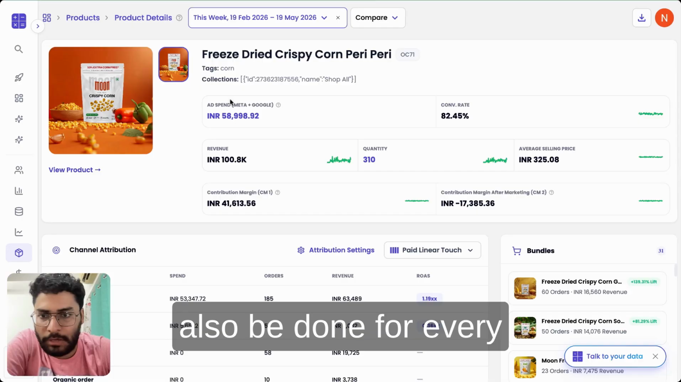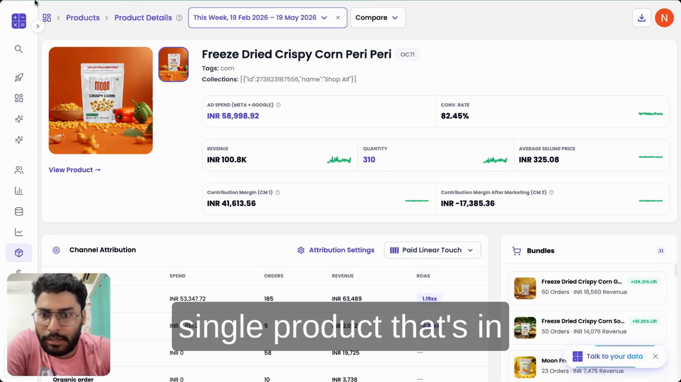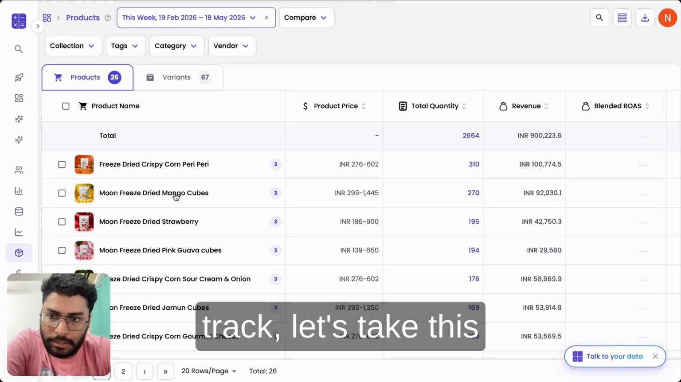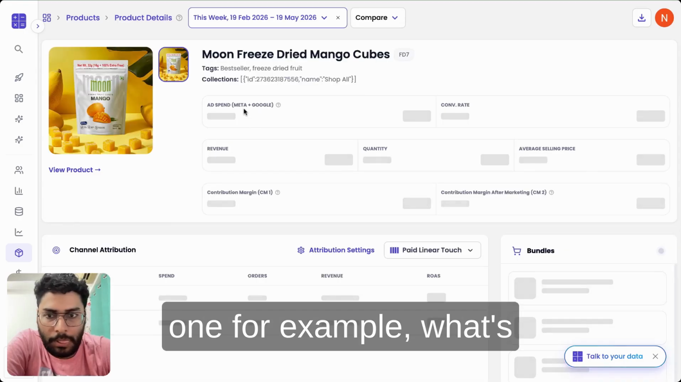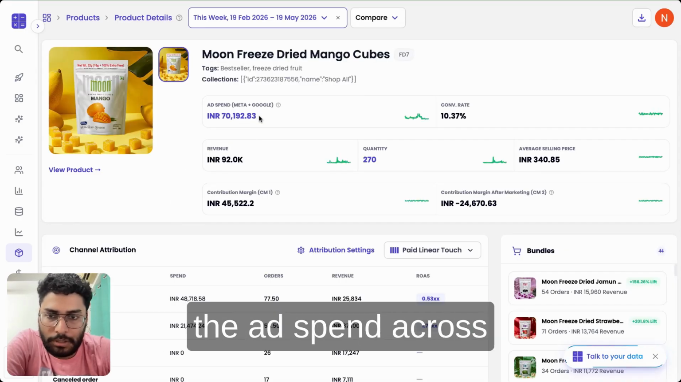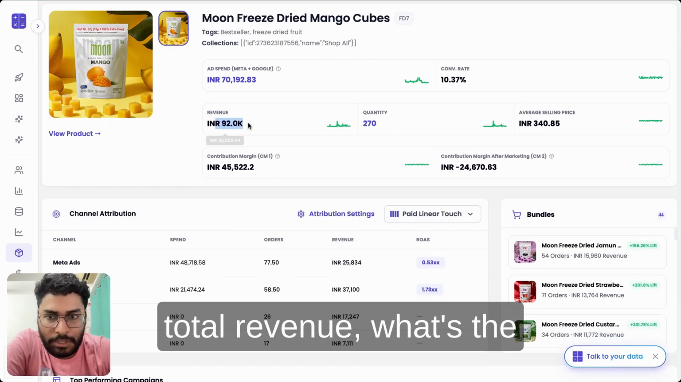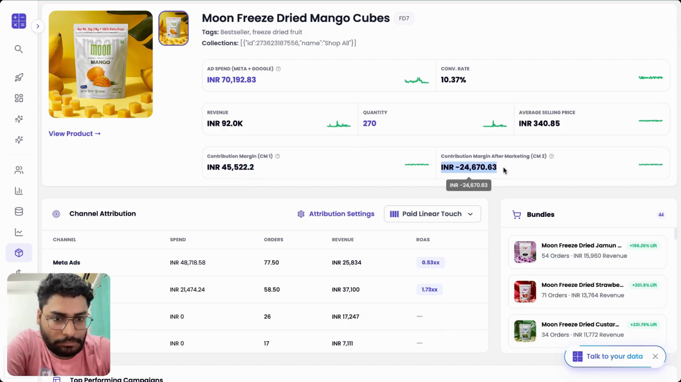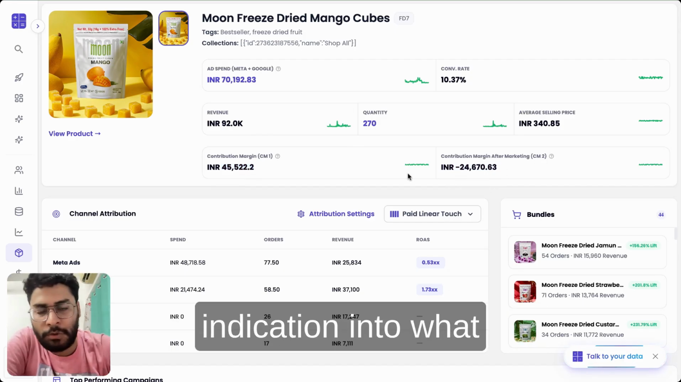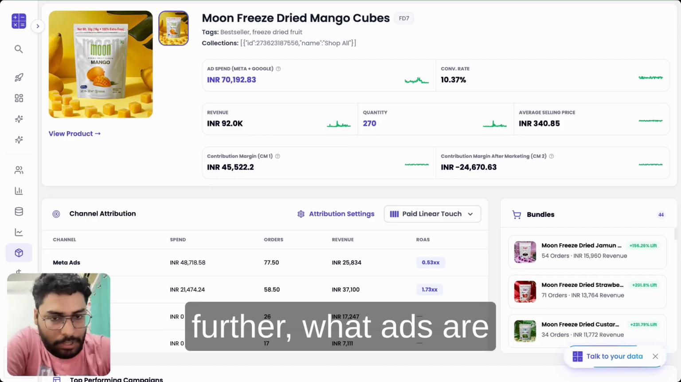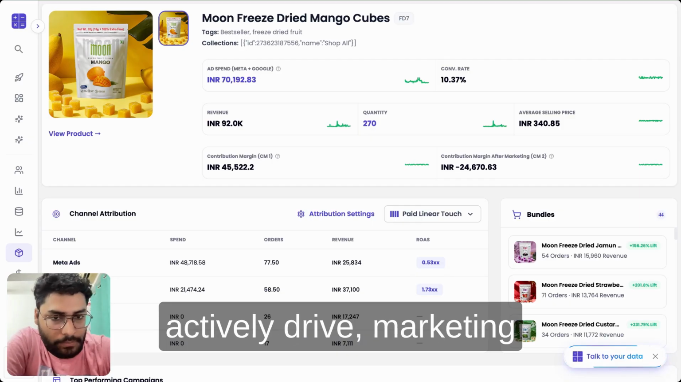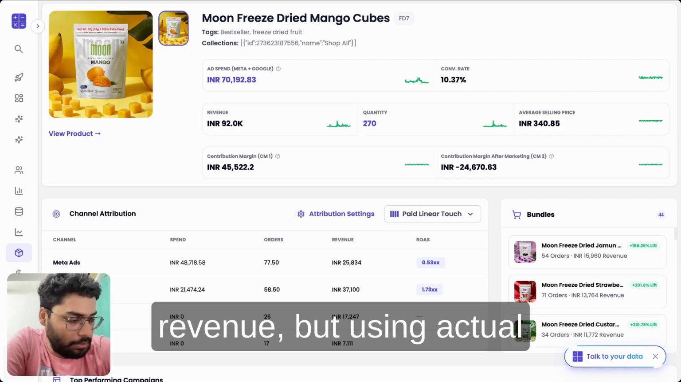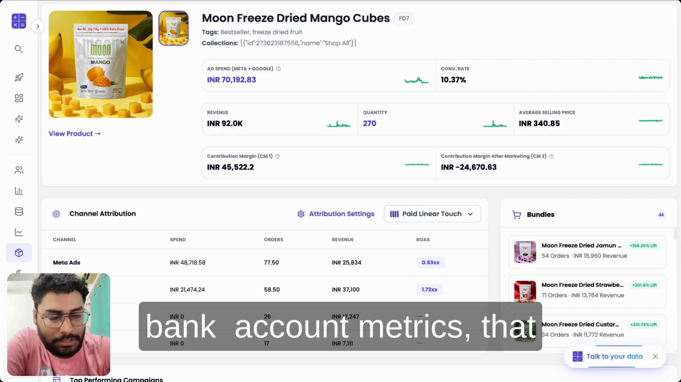The same thing can also be done for every single product that's in your catalog. So for any product in your catalog, we can actively track, let's take this one for example, what's the ad spend across channels? What's the total revenue? What's the CM1 margin? And what's the CM2 margin? So this gives you a clear indication into what products can be scaled further, what ads are making you money, and actively drive marketing, not just using platform metrics, which is revenue, but using actual bank account metrics, that is the money that you make.